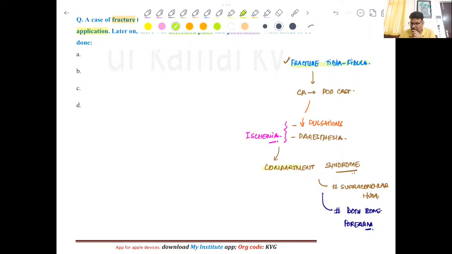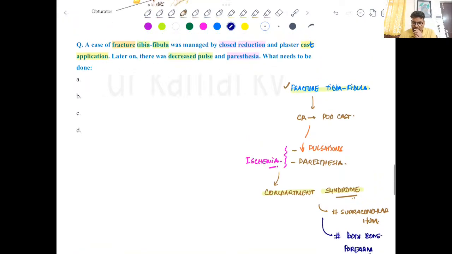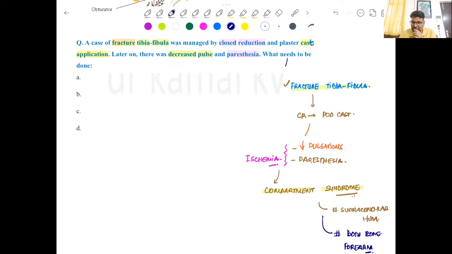So the case is now going into compartment syndrome. Now the question was, what needs to be done? Here I don't have the exact options. One of the options must be fasciotomy. Can anyone help me with some other options if you have?